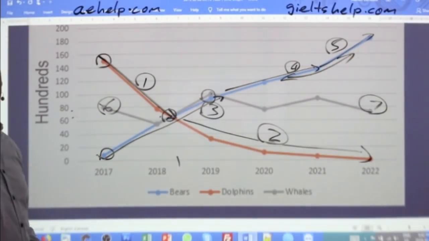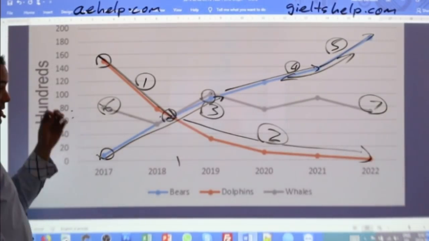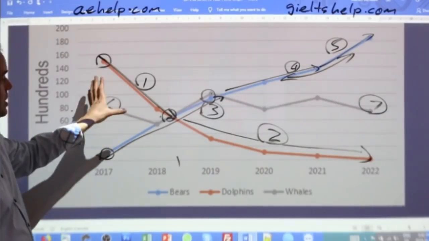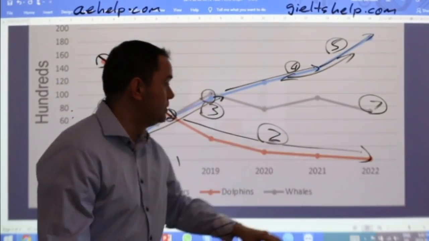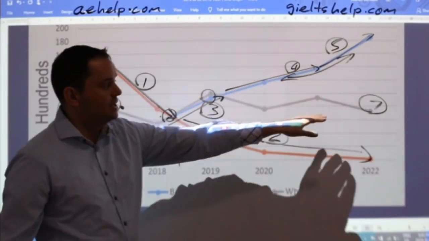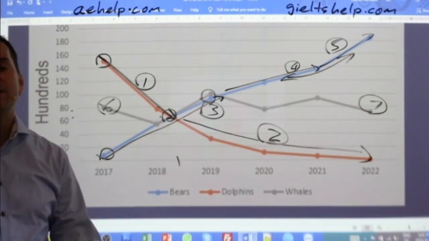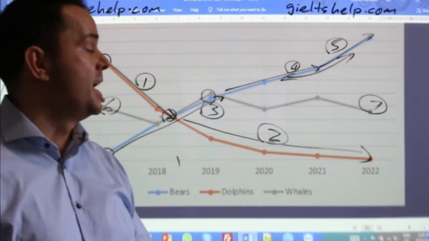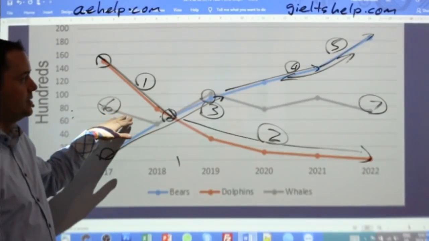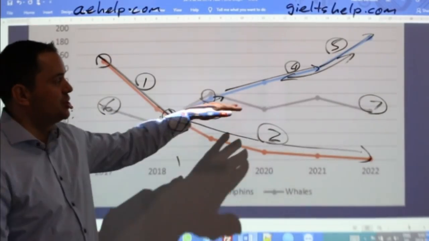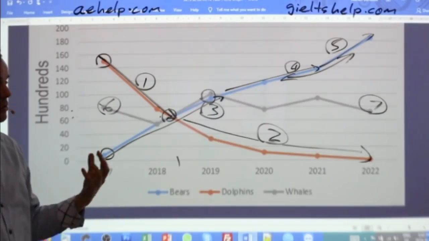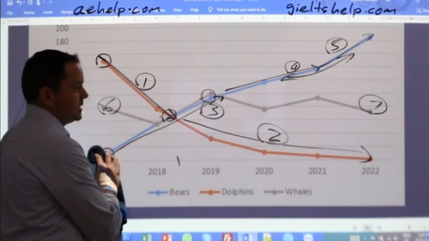All right, so let's do this, ladies and gents. Let's start with this one. Now, I have to erase this, otherwise it will become really messy. But I think you can remember this for the most part. So 1, 2, 3, 4, maybe 5, 6, and 7. Okay, those are our points. It's not too bad for line graphs if you are careful. Again, remember, don't start with whales. It's the least interesting because the numbers just fluctuate and relatively stay the same. Start with the ones that are either decreasing or increasing. Those are of greatest interest for your audience. Okay, I'm going to erase this.